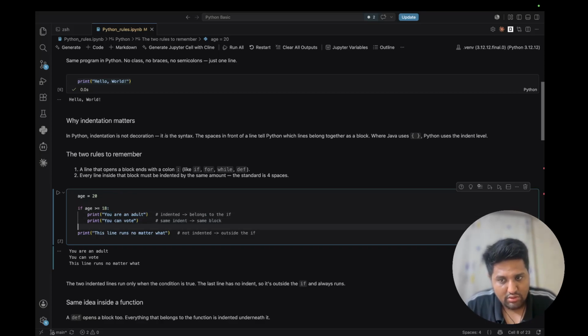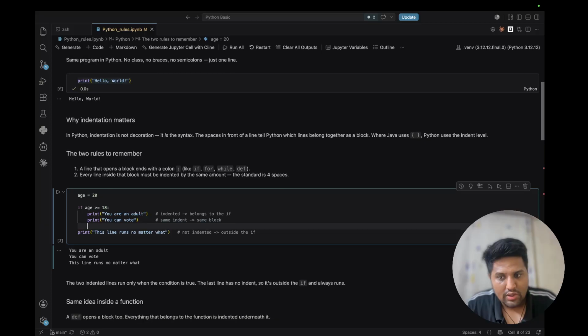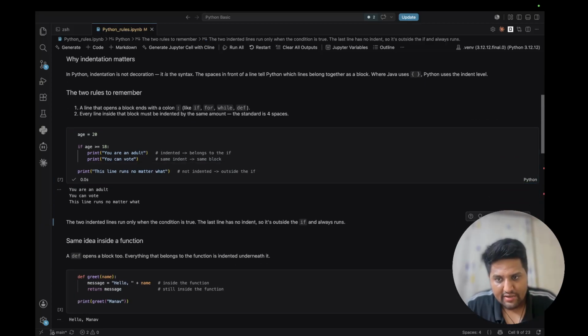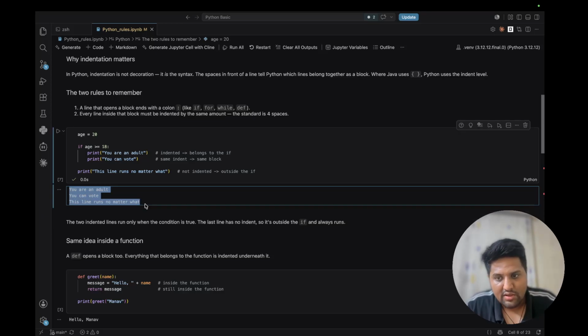And for the four space rule, one, two, three, four, four spaces will be applied inside the block for indentation. Instead of spaces, you can also use a single tab. If I run this code, it runs successfully.